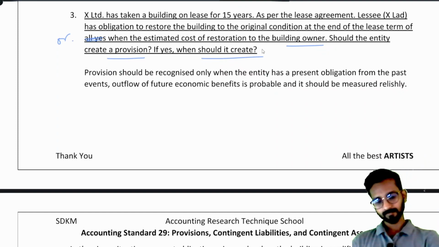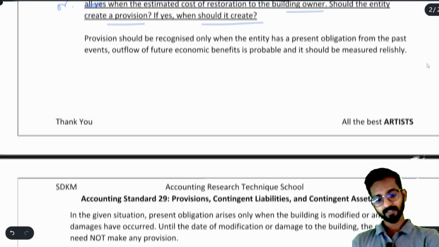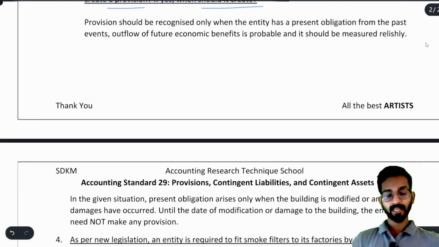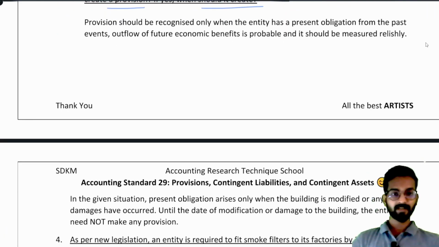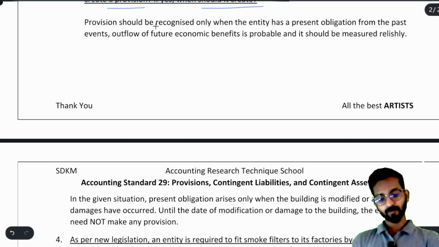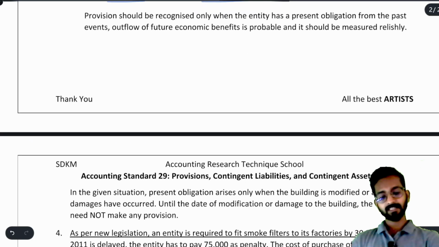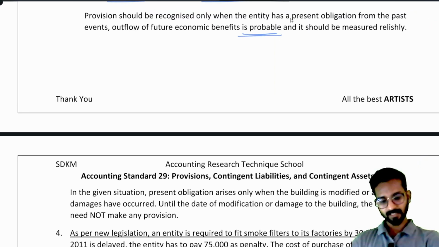Now see, you will create a provision whenever you have an obligation. You will have an obligation when you know that the building has been damaged. Provision should be recognized only when the entity has a present obligation from a past event, outflow is probable. Again and again they are saying the three conditions: present obligation, probable outflow of future economic benefit, and it should be measured reliably.